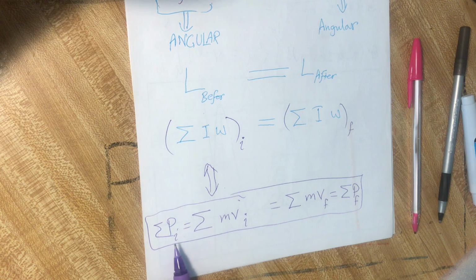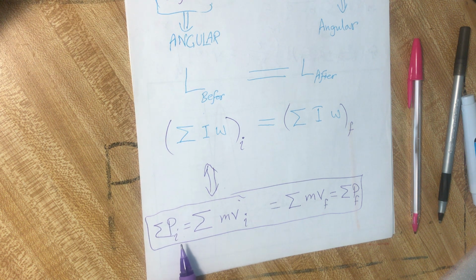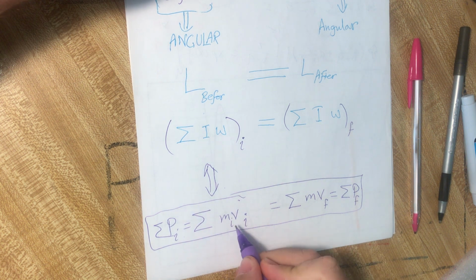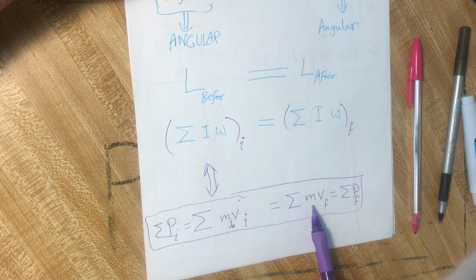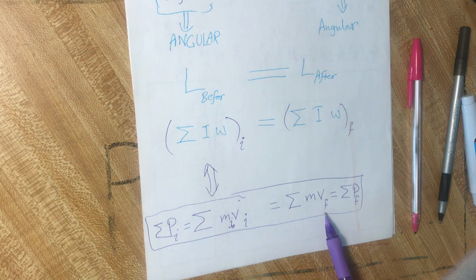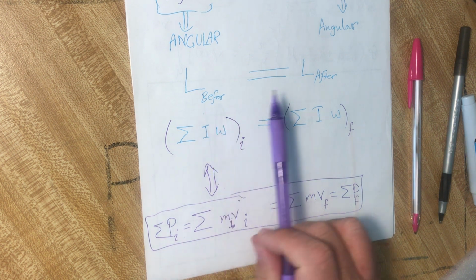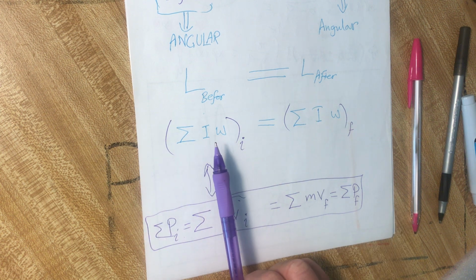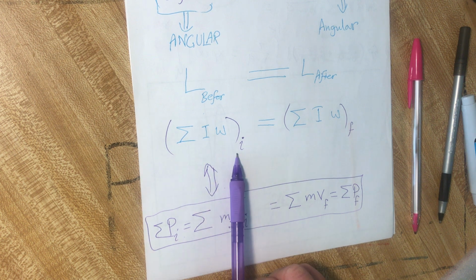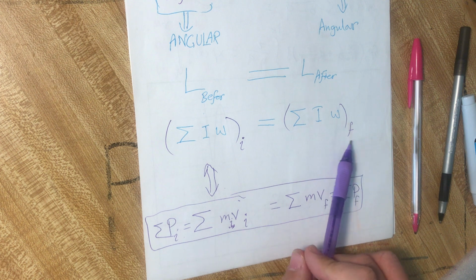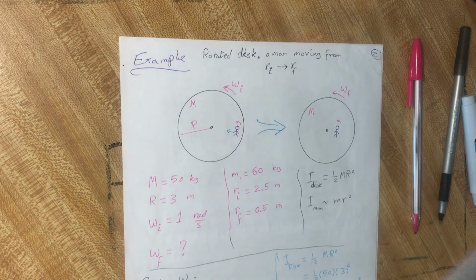The conservation of linear momentum: the summation of all the momenta of the system, the sum of masses multiplied by each mass's initial velocity, is equal to the summation of masses multiplied by each mass's final velocity. Then the linear momentum is conserved. Also the angular momentum is conserved. So the summation of the angular momentum for each object in the system before, or initial, is equal to the total angular momentum after. Let us look at this example.